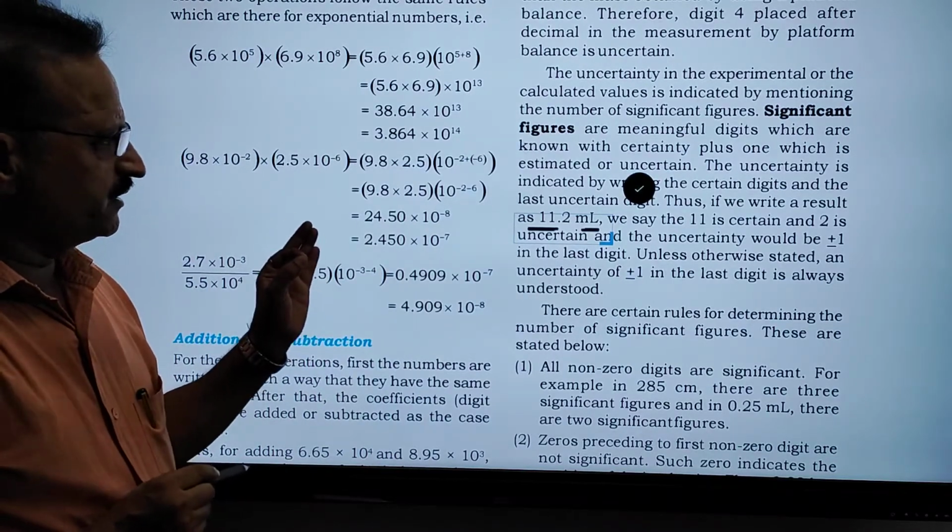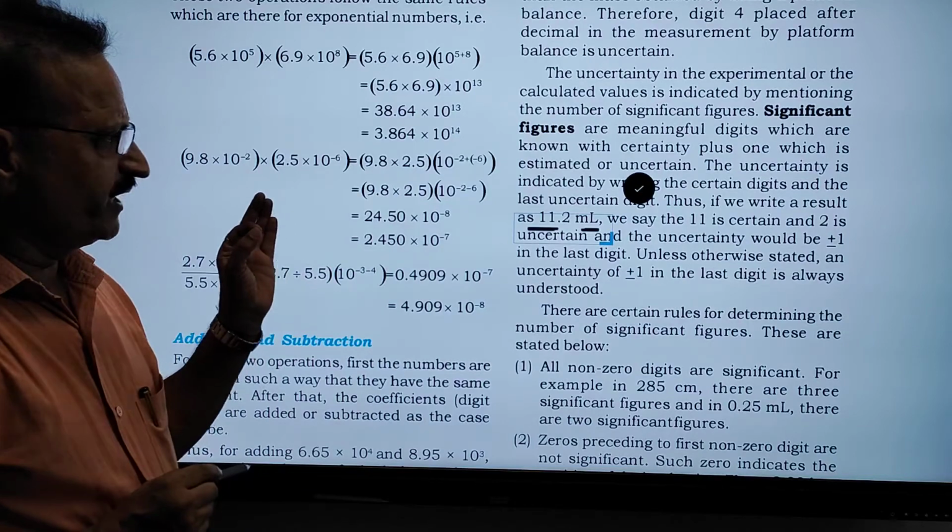11.2 ml is the measurement of one liquid.